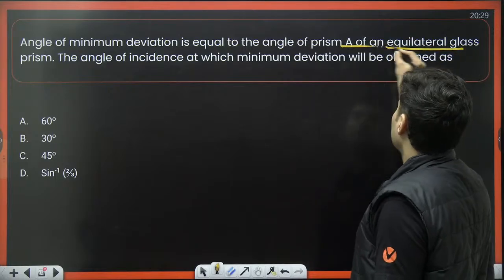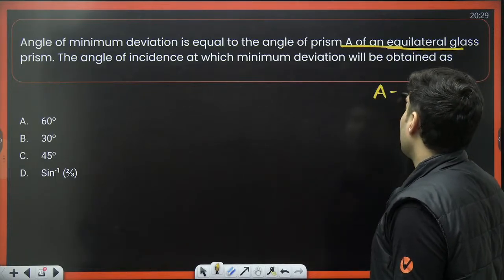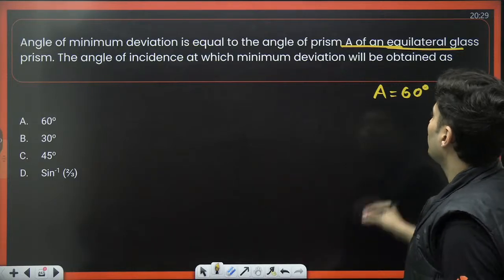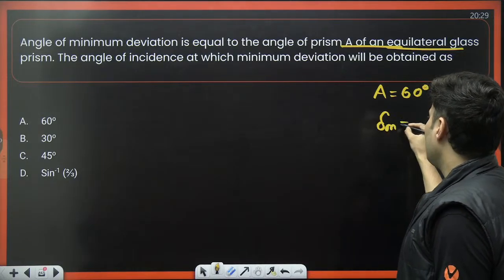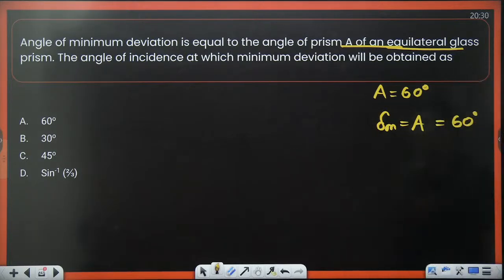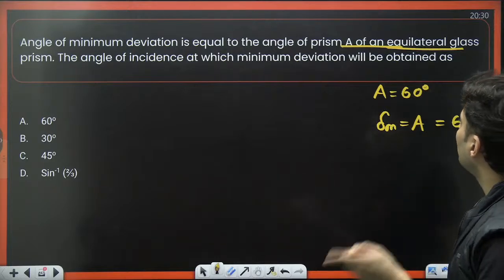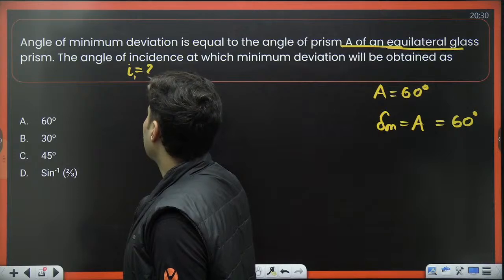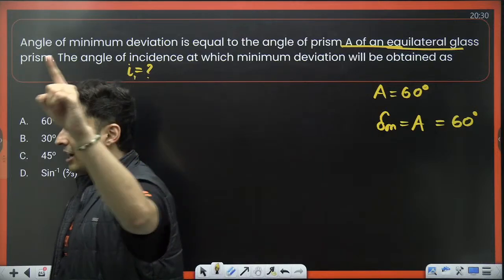Equilateral prism. First statement, A is basically 60 degrees. Next statement, minimum deviation is equal to the angle of prism. So delta M is equal to A, which is again equal to 60 degrees. Then the angle of incidence at which minimum deviation will occur. That means I1 is asked. What is asked? I1 is asked.